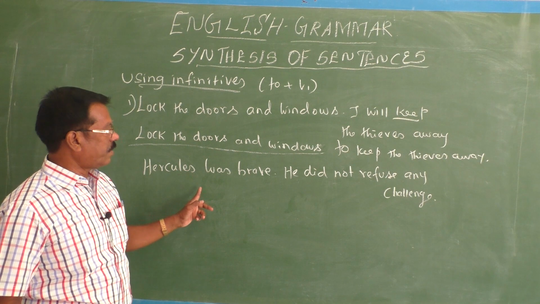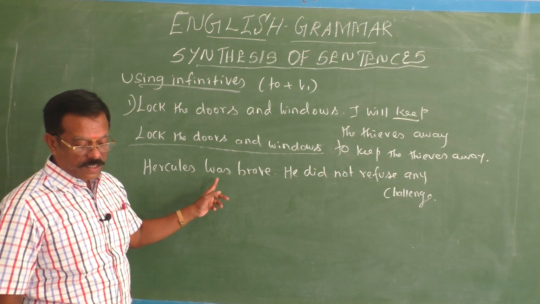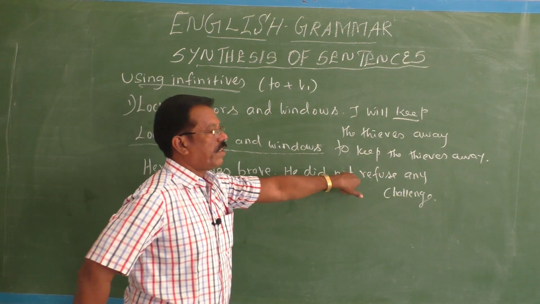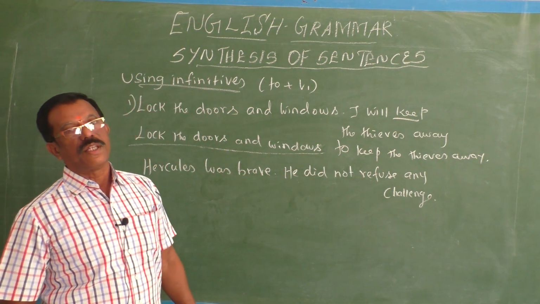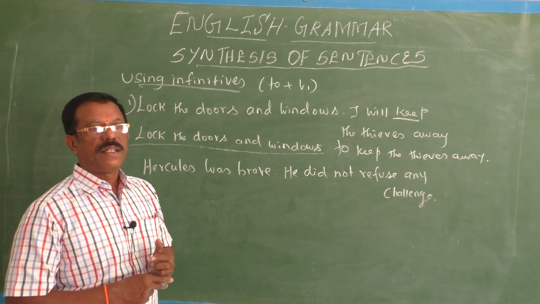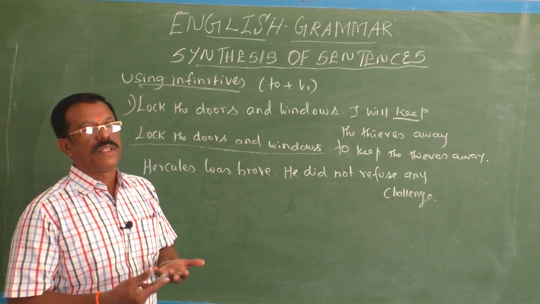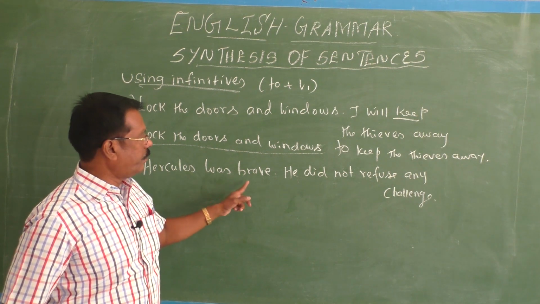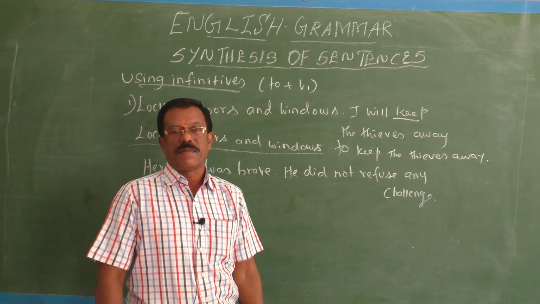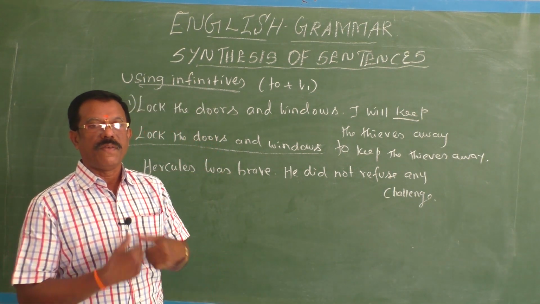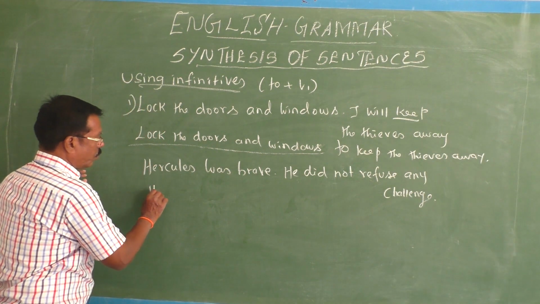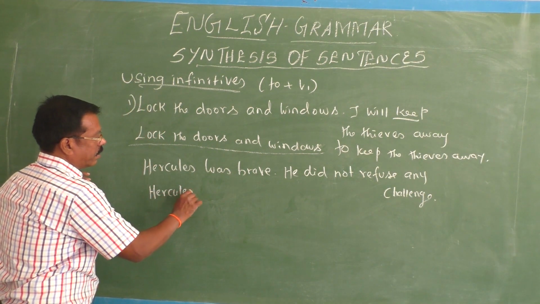You are going to connect these two single sentences, synthesize. Hercules, write the first one as it is. Hercules was brave enough. Here, when you have 'not' in a sentence, after 'not' you have to use the infinitive. Hercules was brave enough not to refuse any challenge. What does it mean? He was very brave, so he will never fail to accept the challenge. That's the actual meaning.